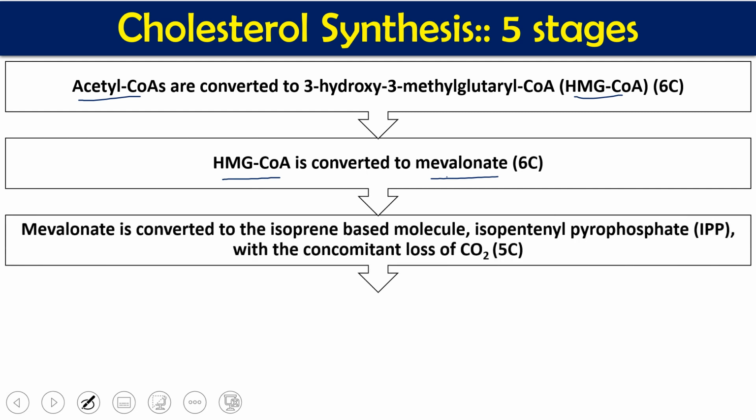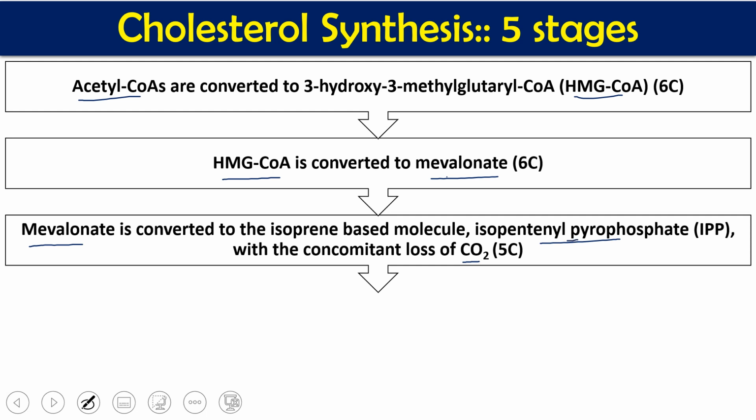The third stage is this 6 carbon mevalonic acid being converted to the isoprene unit, that is called isopentenyl pyrophosphate, after the removal of 1 carbon in the form of carbon dioxide. Mevalonic acid has 6 carbon, from that 1 carbon exits as carbon dioxide, so IPP has only 5 carbon.